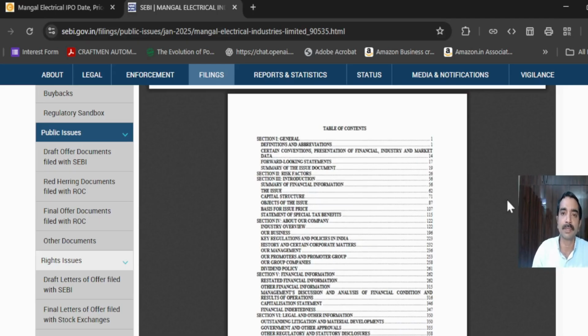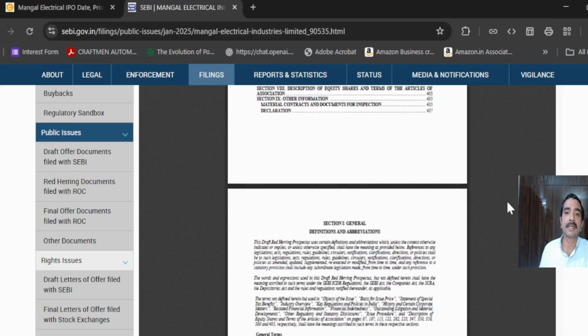Sometimes it takes some period of time to create that IPO, so the latest updates are available in the RHP. But anyway, the DRHP is a very, very important document which comes with a lot of details about the company. If you want to analyze it, it takes roughly 4 to 5 hours. You can always download it and go through it in detail. It takes 4 to 5 hours to analyze this particular document.